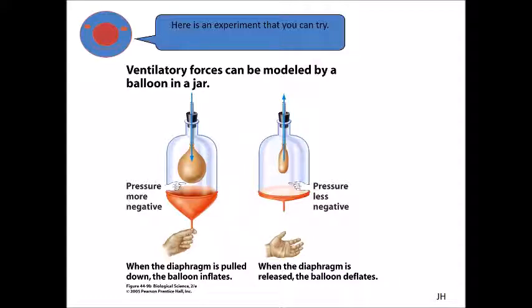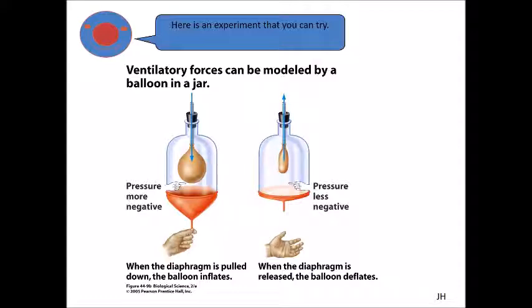So you can see the balloon inside the jar is inflating in the first diagram, the inspiration diagram. While in the second diagram, the diaphragm relaxes and goes upward. So the pressure inside the pleural cavity will increase, and therefore it will compress the lungs, and the lungs will do expiration.